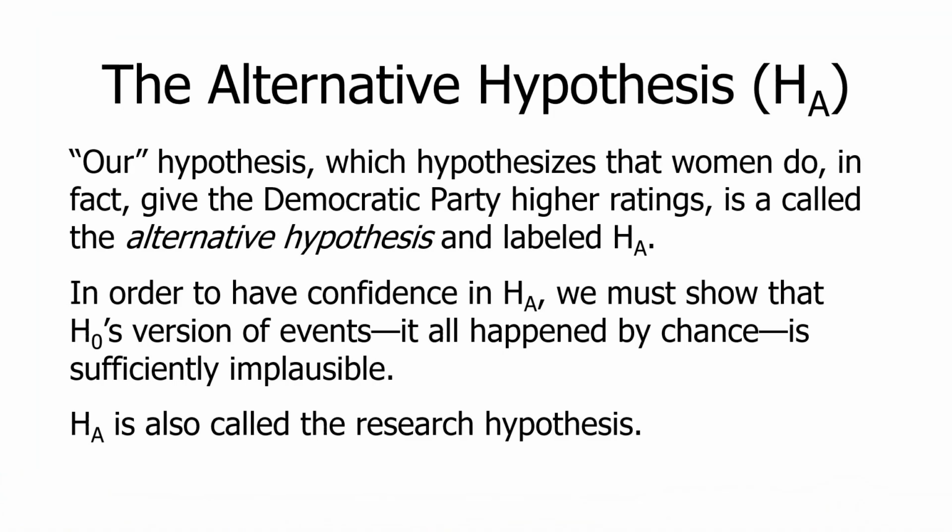So our hypothesis, which is the alternative hypothesis, represented by H sub A, says that women do in fact give the Democratic Party higher ratings.